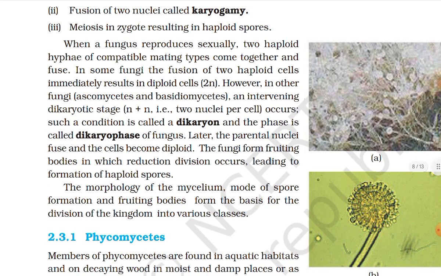When the fungus reproduces sexually, two haploid hyphae of compatible mating types come together and fuse. In some fungi, the fusion of two haploid cells immediately results in diploid cells, 2N. However, in other fungi, Ascomycetes and Basidiomycetes, an intervening dikaryotic stage, N plus N, two nuclei per cell, occurs. Such a condition is called a dikaryon, and the phase is called the dikaryophase of the fungus. Later, the parental nuclei fuse and the cells become diploid. The fungi form fruiting bodies in which reduction division occurs, leading to the formation of haploid spores.